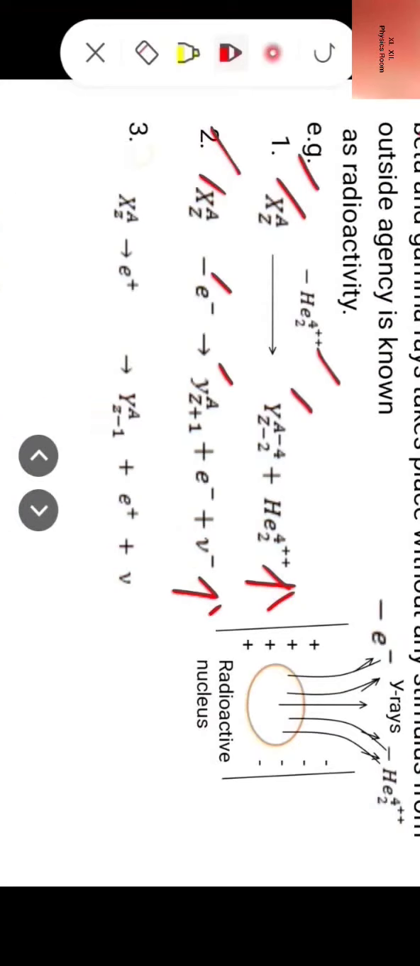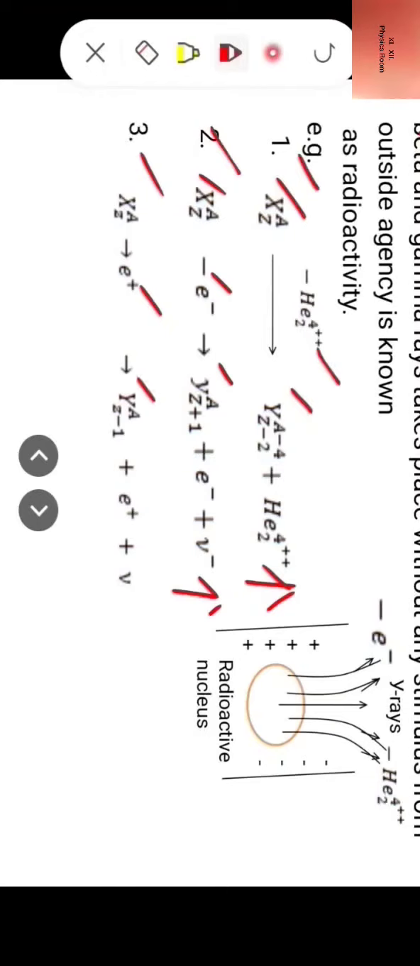Now let us see the third example. A radioactive nucleus X(A,Z), when it emits a positron, reduces to daughter nucleus Y(A, Z-1) with emission of a positron and a neutrino.